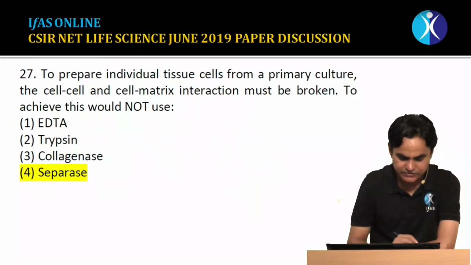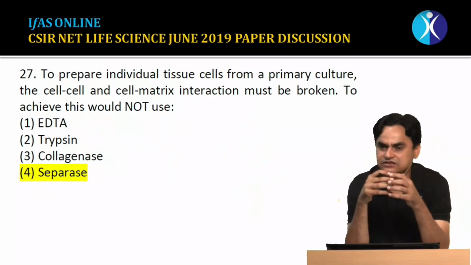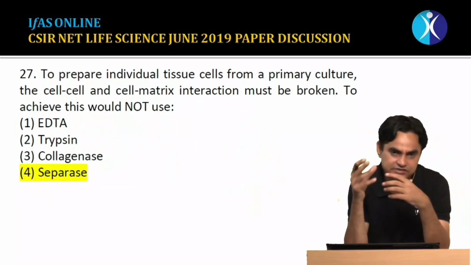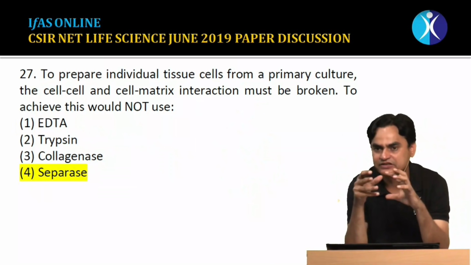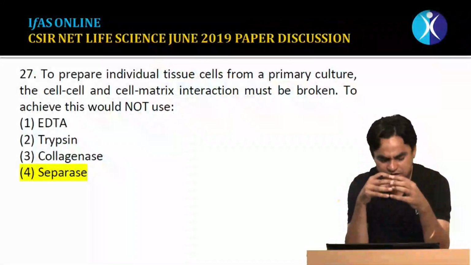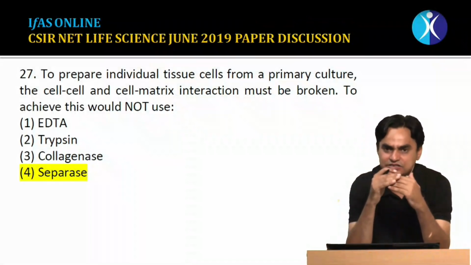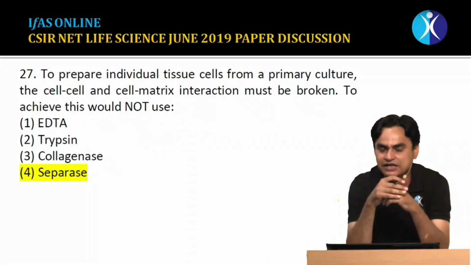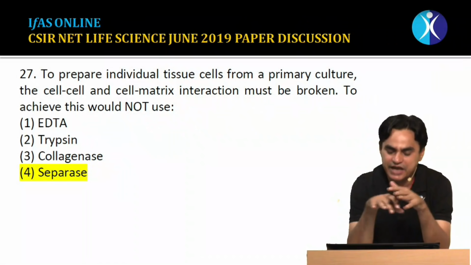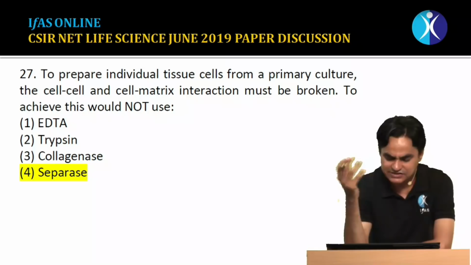Question number 27. This is also from cell biology, or you can say it has some connection with animal biotechnology as well. It is also a topic of extracellular matrix, meaning this question could be asked from multiple units. We know that in plant tissue cultures and animal cell cultures, a primary culture is raised, where the cells show anchorage-dependent growth. There is cell to cell and cell to matrix interaction.